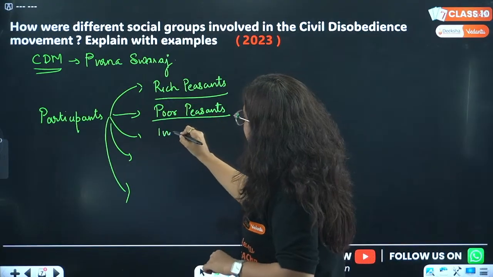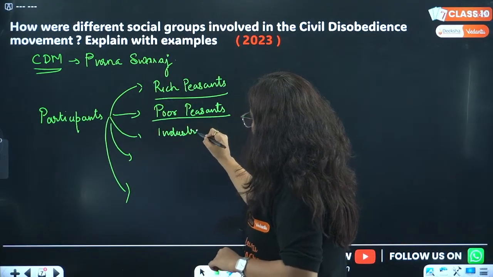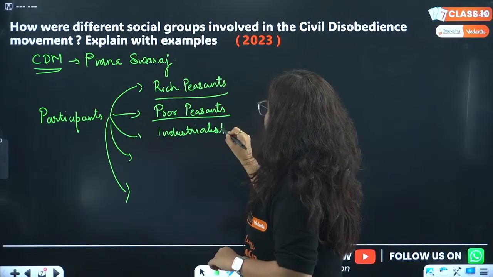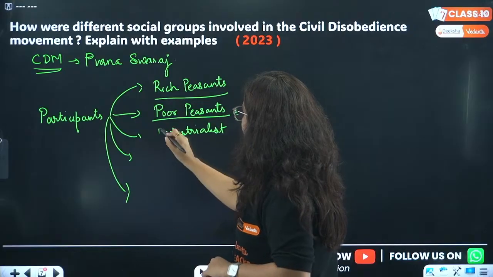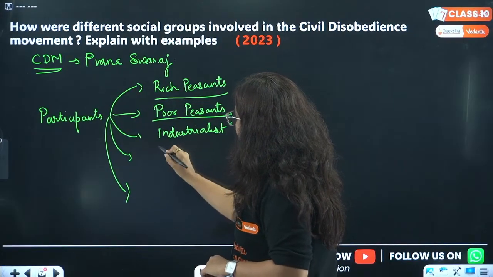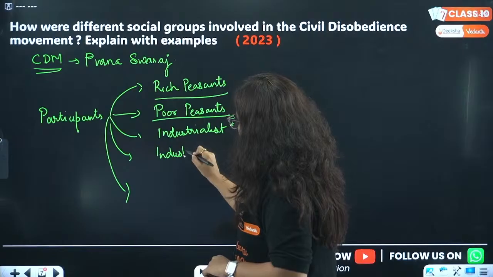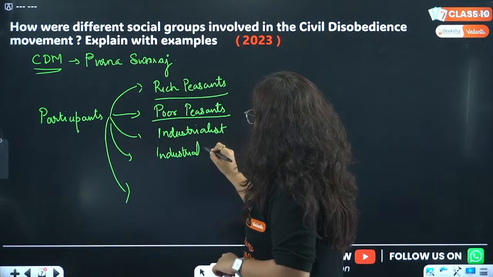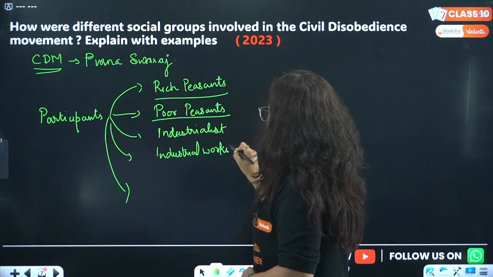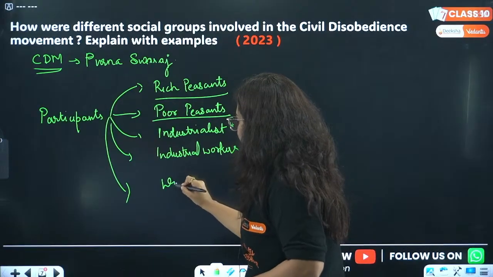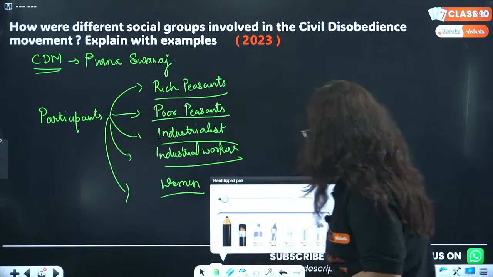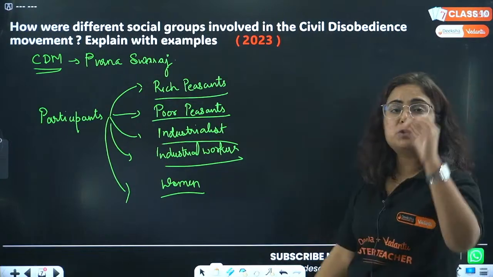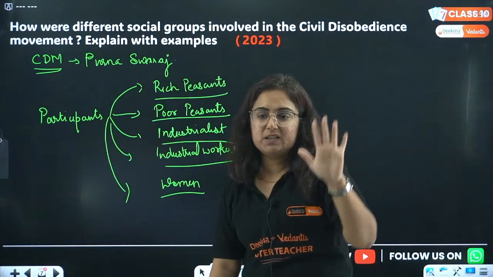Then there were rich industrialists, and then there were industrial workers who were working in the industries formed by the rich industrialists. And then we have women. So beta, these are the 5 groups. You can write it as a subheading. These are the 5 groups which participated in the civil disobedience movement.